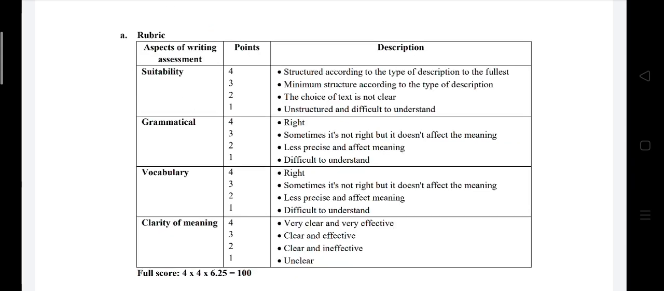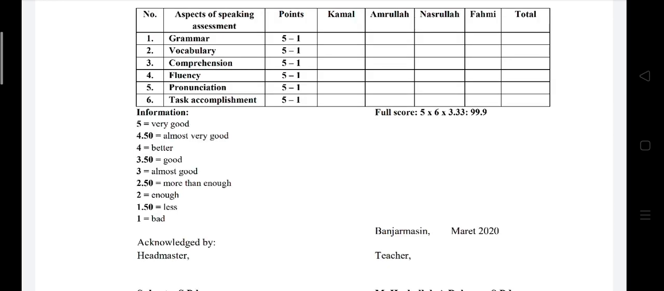Here I have a rubric for the aspects of writing assessments. I have suitability, grammatical, vocabulary, and clarity of meaning. Here I have a rubric of aspects of speaking assessment. I have grammar, vocabulary, comprehension, fluency, pronunciation, and task accomplishment.